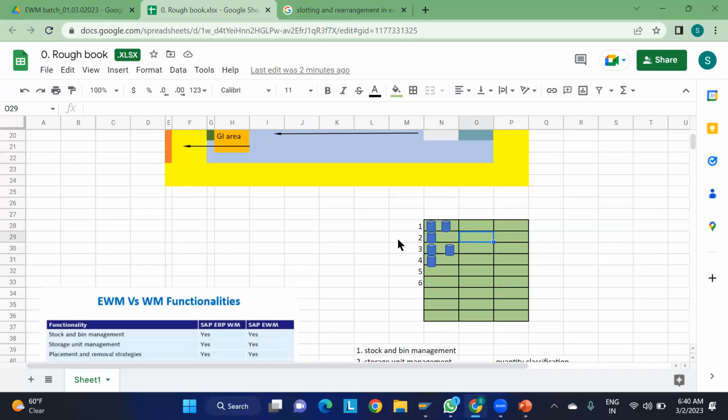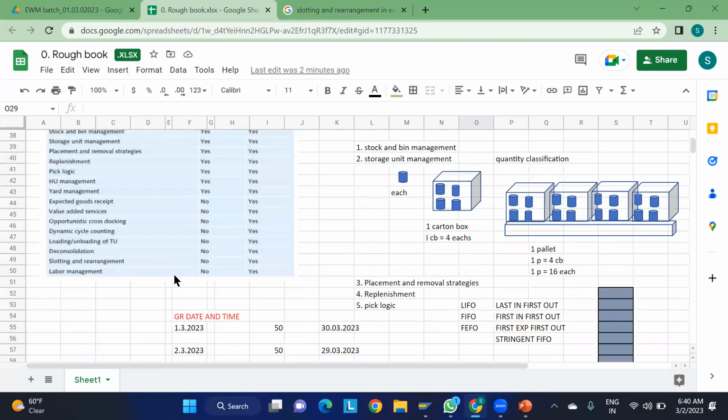Which will help us to put the material and remove the material efficiently. And the second thing is we can use the warehouse in the fullest way, the space of the warehouse in the fullest form. So this is what it is all about, slotting and rearrangement.